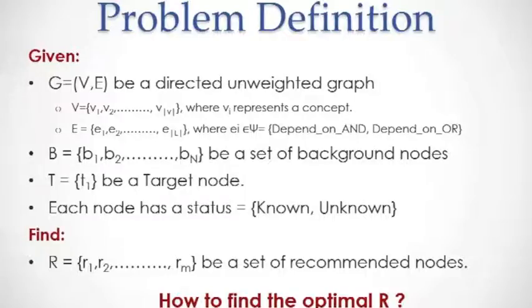What we want to find is the subgraph R that has a set of recommended nodes we want to recommend to the student. But the question is, how can we find the optimal R? What is the best subgraph that explains the target concept given those background concepts?